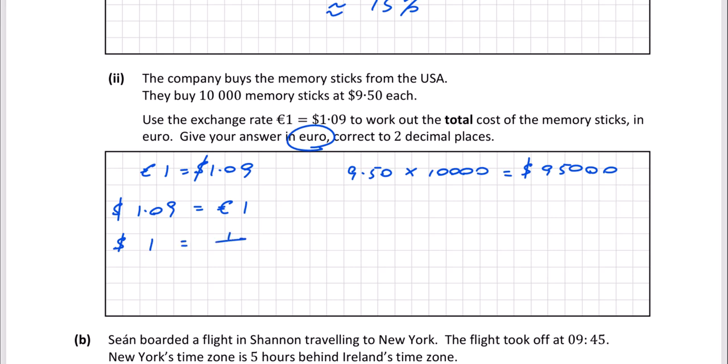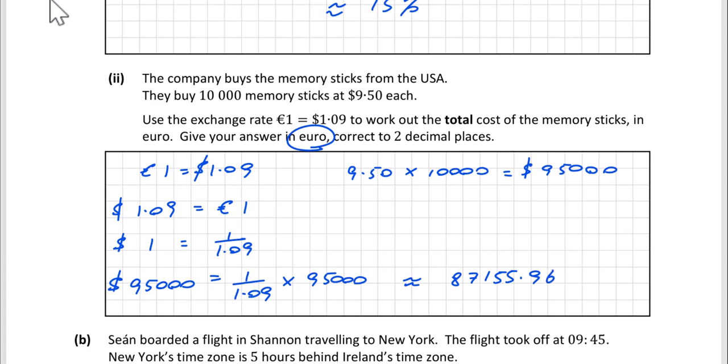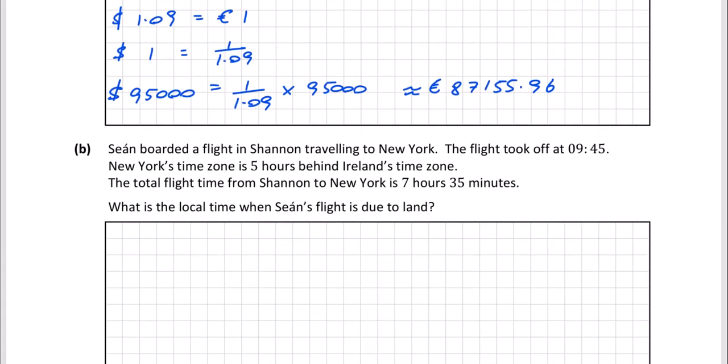So that's 1 over 1.09. And then I want to go from $1 up to $95,000. So what I've got to do is multiply. So it's 1 over 1.09 multiplied by 95,000. When you do that, corrected to 2 decimal places, you're going to get 87,155.96, and that's euros.